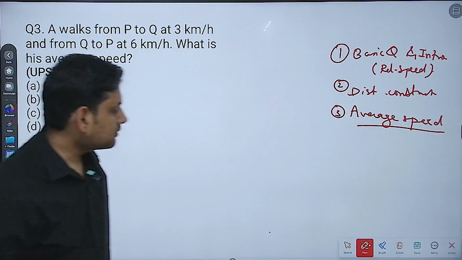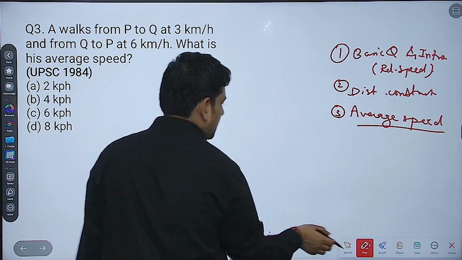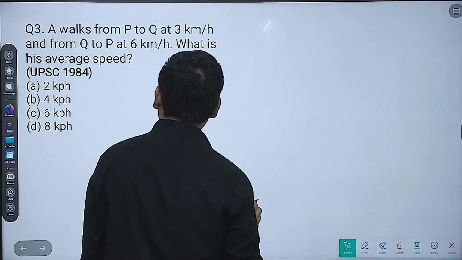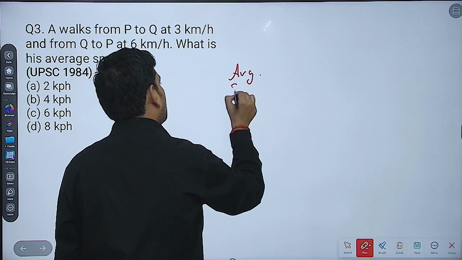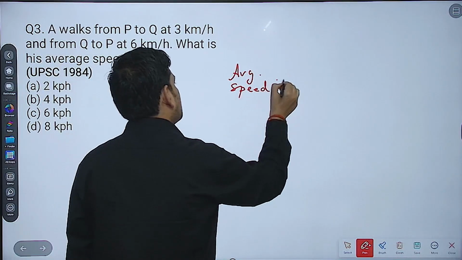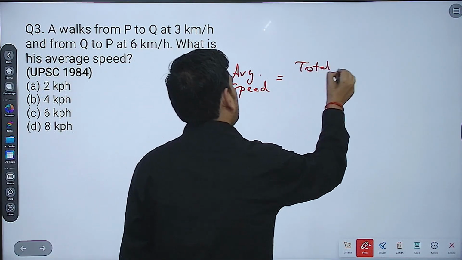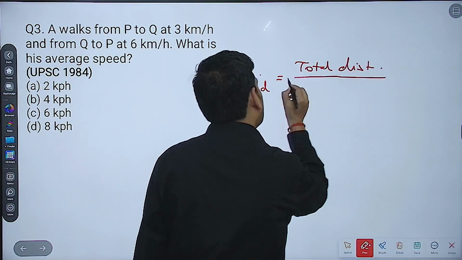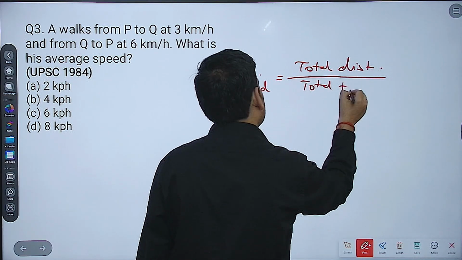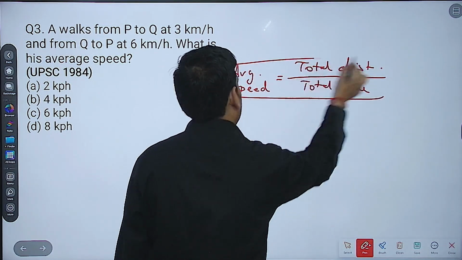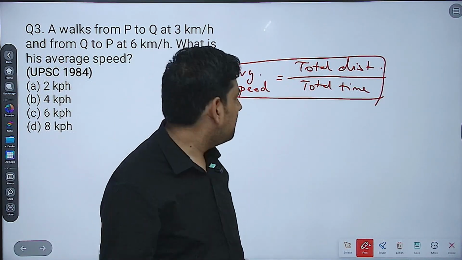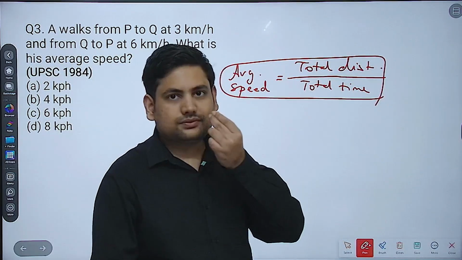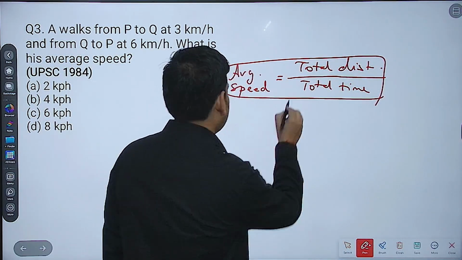Okay, now first thing, how you find the average speed. So very simply, average speed is equals to total distance upon total time. Total distance upon total time is the value of average speed. Now if in this